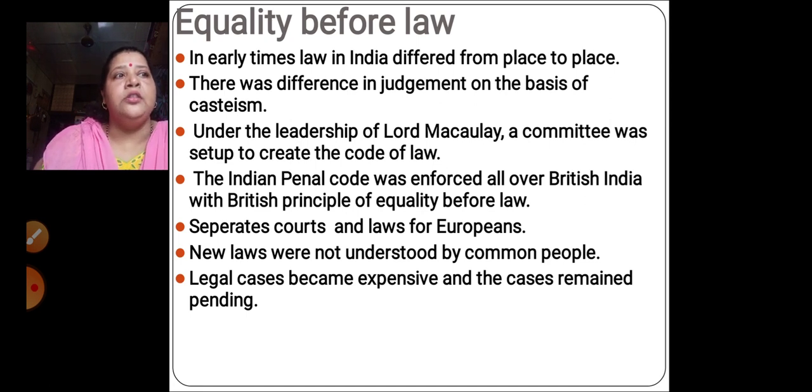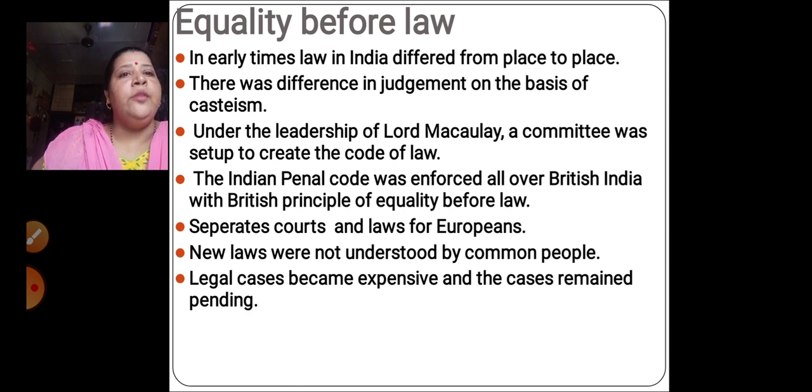For the high caste, there was one judgment. For the low caste, there was something else. So the judgment was given according to casteism only. But under the leadership of Lord Macaulay, a committee was set up to create the code of law. Exactly according to this committee only, the code of law was made.